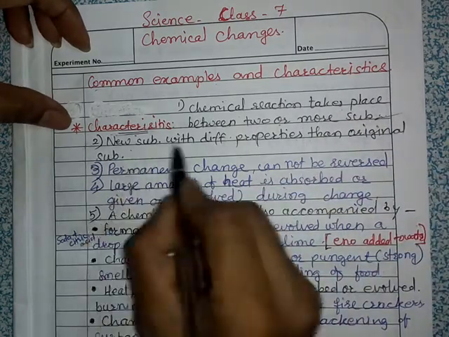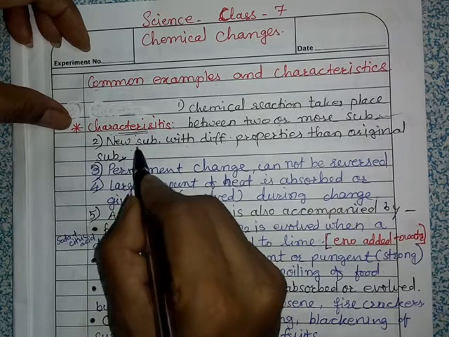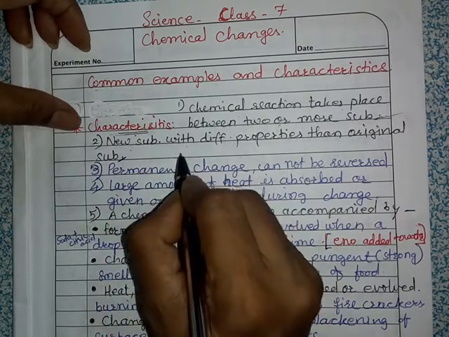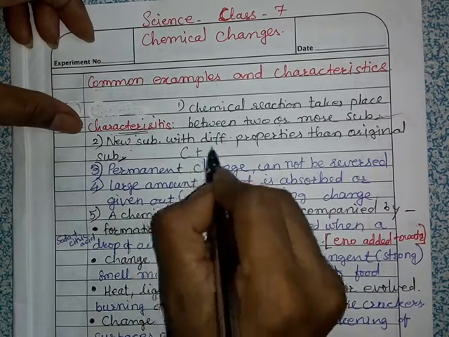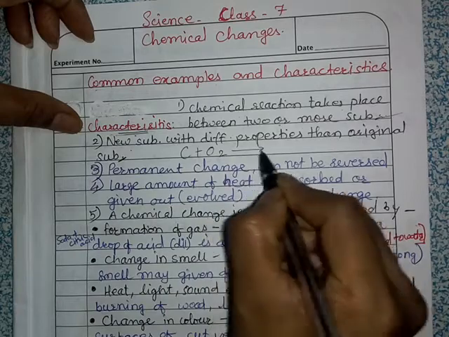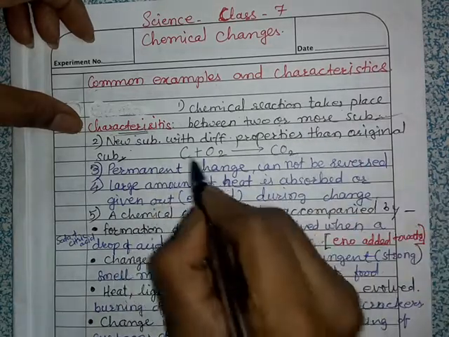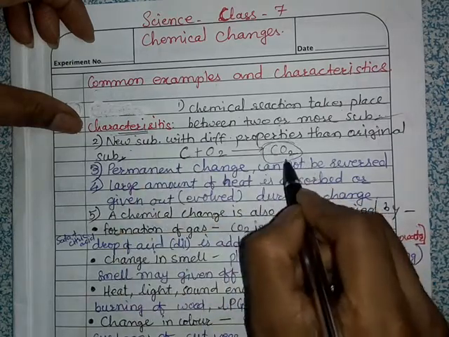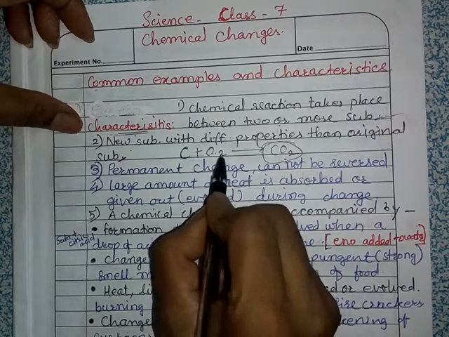Then, new substances with different properties than the original substances are formed. Suppose we take the example of forming carbon dioxide. Carbon plus O2 gives CO2, that is carbon dioxide. This is a simple reaction. The new substance formed is totally different from the original substances.